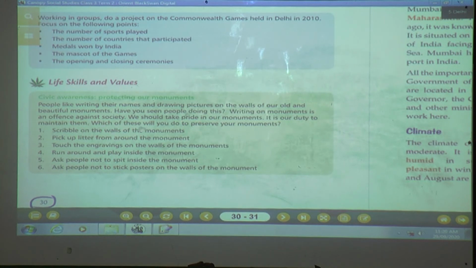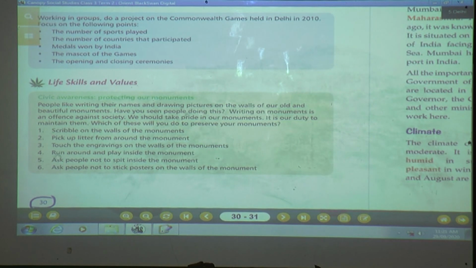Which of these will you do to preserve your monuments? Not the first one, scribble on the walls of the monuments. Are you going to scribble? No, very good. Number 2, pick up litter from around the monuments. Yes, wherever you find litter around the monument, you are going to pick it up. That is a good habit.